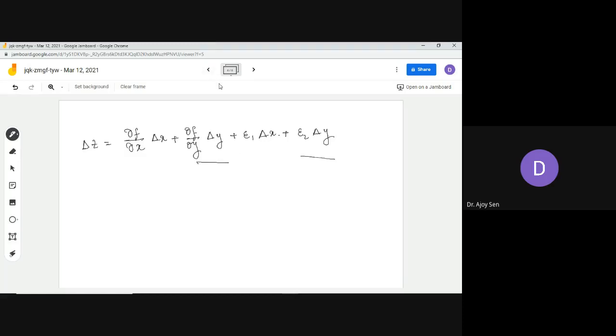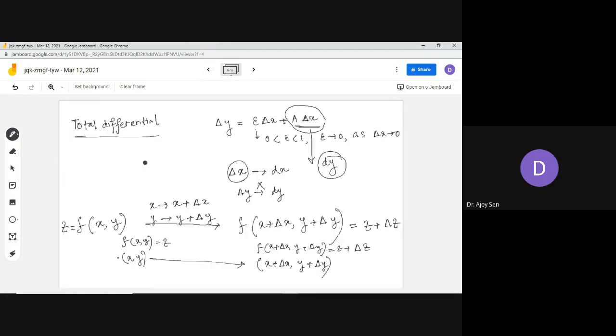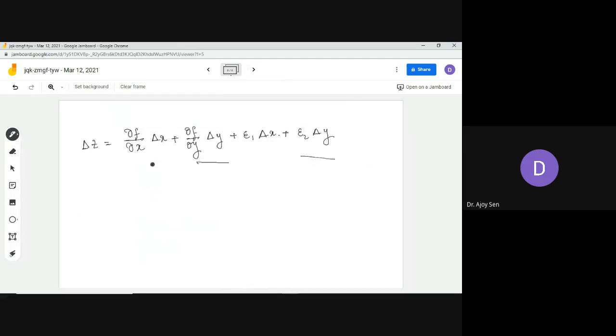If you remember, this a is nothing but the derivative dy dx. It can be proved, as I have told you. So a will be dy dx and delta x is dx, so dy dx into dx is nothing but dy. For a function of more than one variable, this part is there, this part is there, no problem with that, and these two parts are added for the other independent variables. So just two parts are added together.